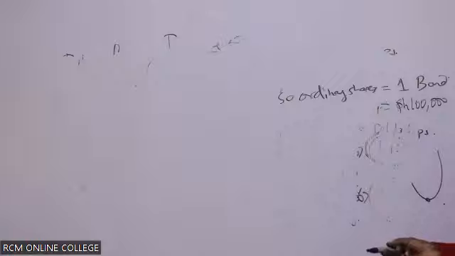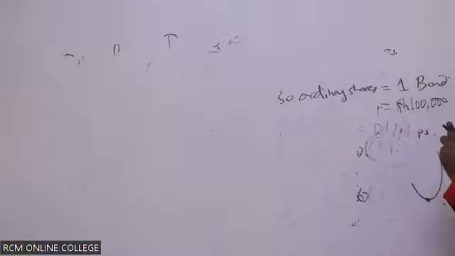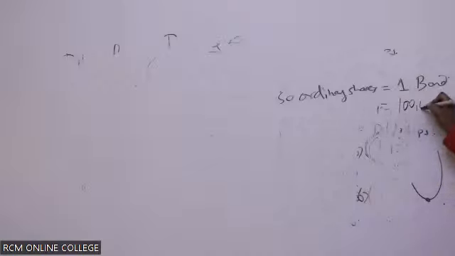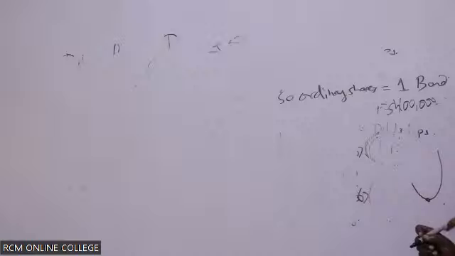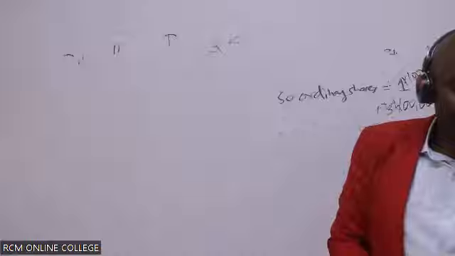So there are 2 ways of handling this. You can decide to calculate this in terms of bonds. This one here, you divide by 1,000. How about 100 bonds? Then that will be okay. It's 100 million Kenya shillings, and then you convert this to shillings as well. How do you convert this to shillings? By multiplying by the par value, which is 1,000. You can think about this deeply later.